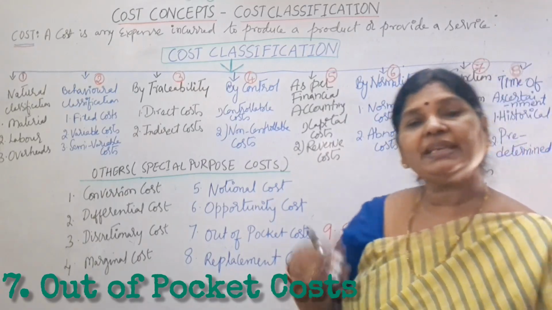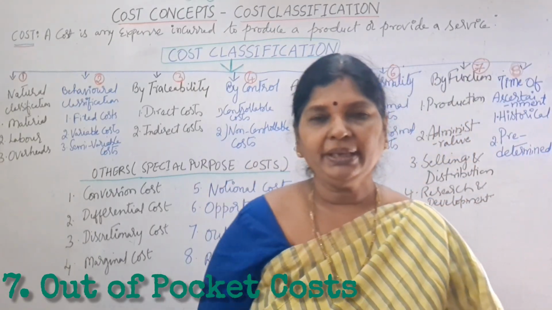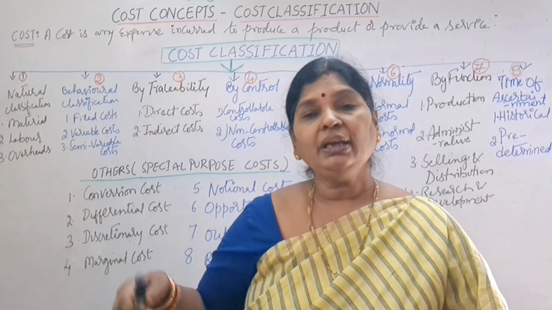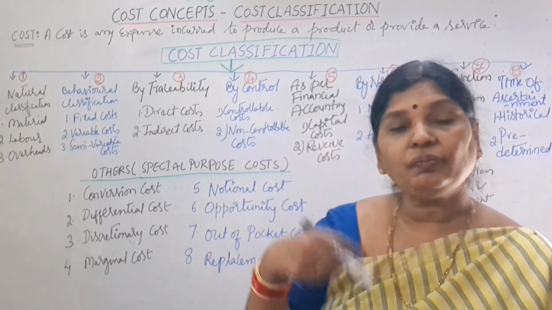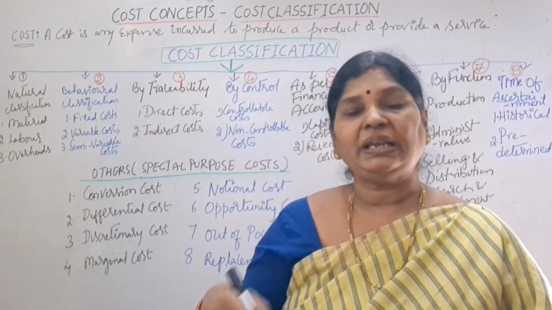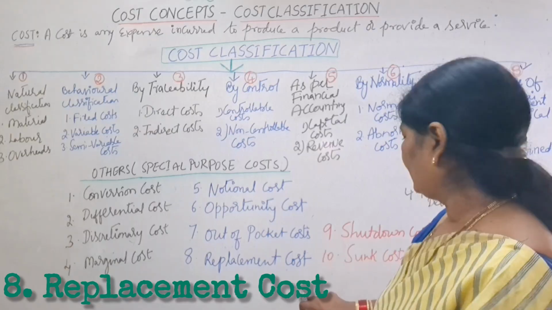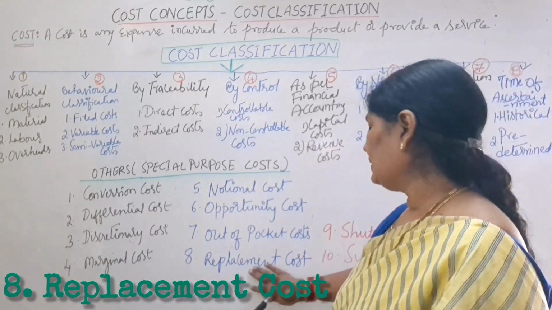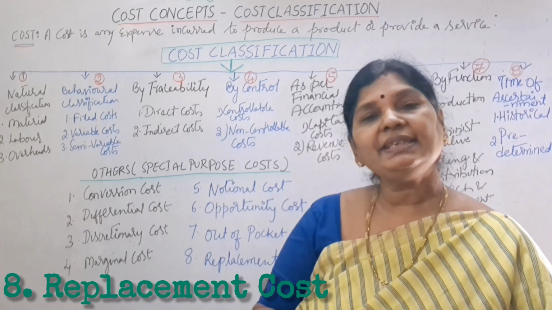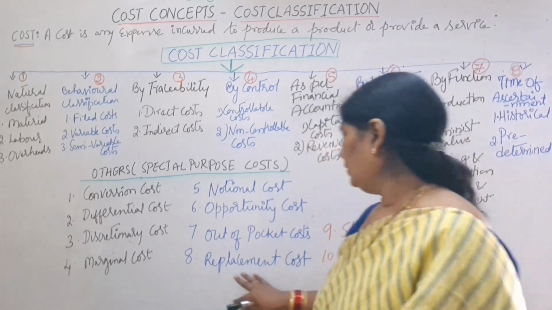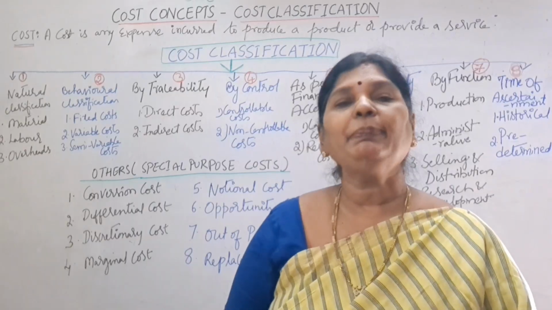Next, out of pocket costs. Out of pocket cost means actual payment cost, the cost we are incurring for purchasing raw material. It is our actual cash outflow that we are making to purchase our raw materials. Next, replacement costs. These are the costs we are incurring to replace our existing asset. Buying a new machine at today's price is called replacement cost.